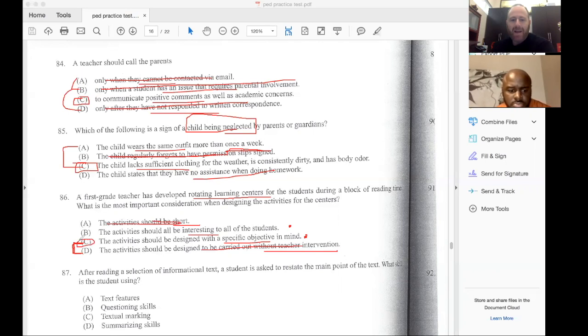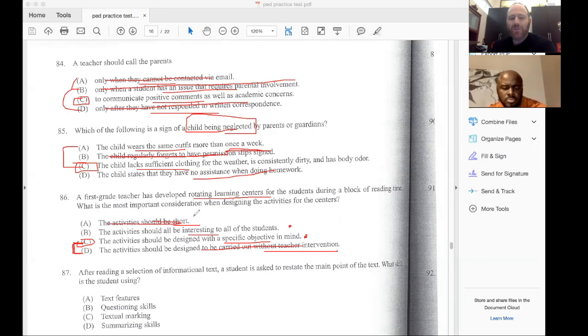Now, why is it C? Well, A, should be short. That is plausible because remember, it says rotating learning center. So that means you have a block of reading time. Kids are moving around into different centers. Is it an important consideration? Well, of course it is, because you got to rotate them. It might not be the most important consideration of the answers, but it is something that's plausible. All right, but it's okay, you cross that off.